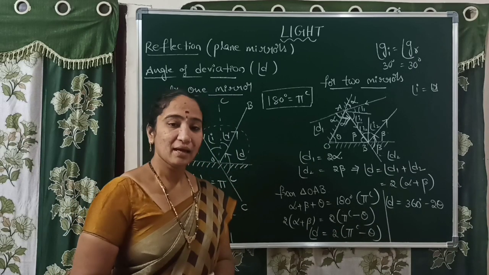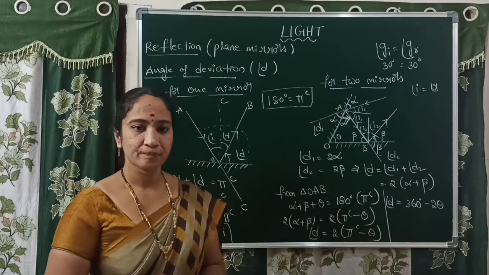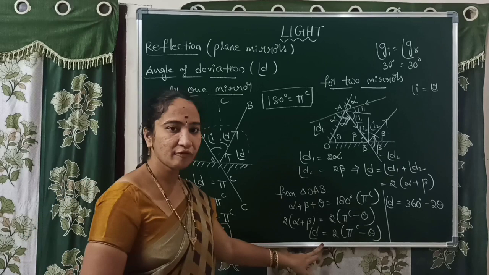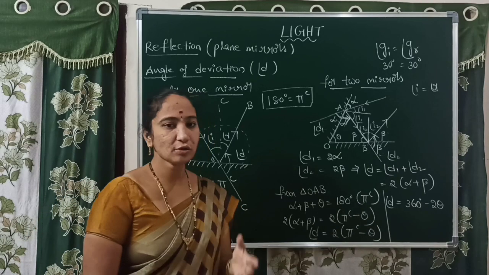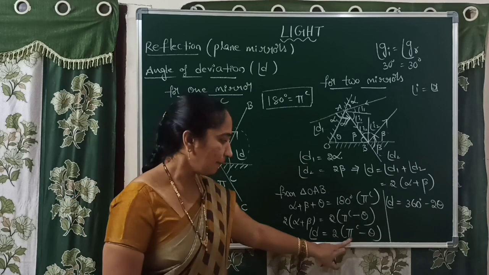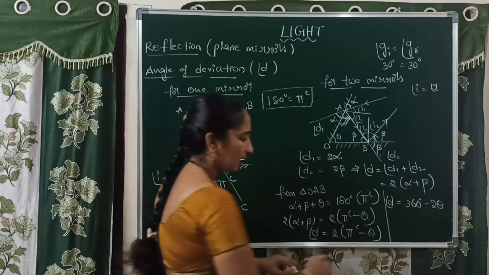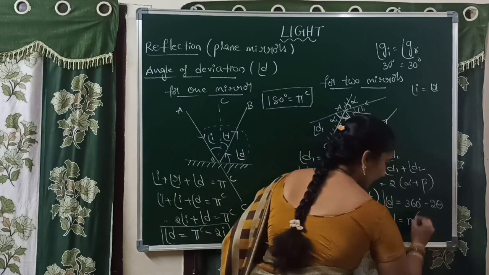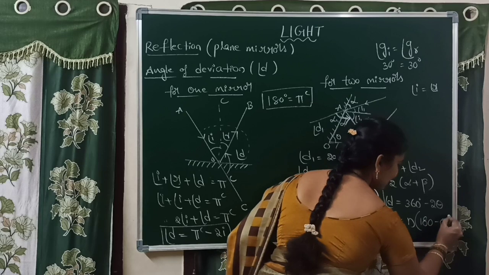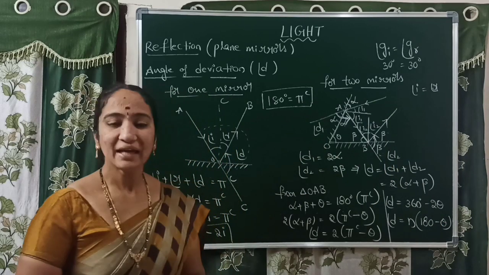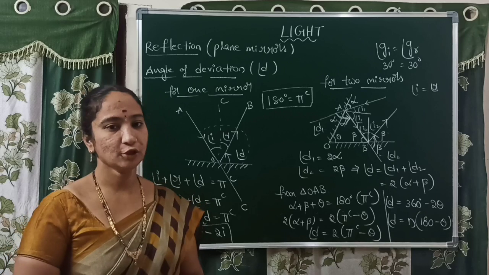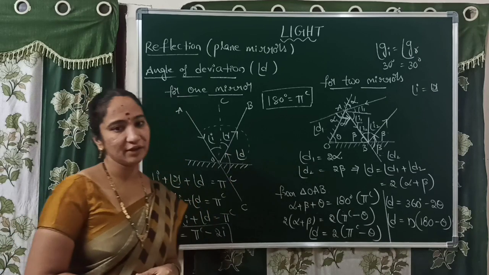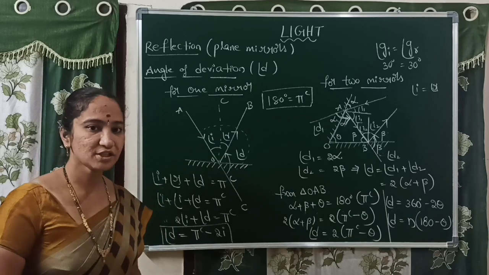So like this you can incline a number of mirrors. For example, if you incline 3 mirrors, how to calculate the angle of deviation? Instead of 2, you just replace it with 3. That means 3 of pi radians minus theta. So like that, the angle of deviation you can calculate by the formula n of 180 degrees minus theta. What does n represent? n represents the number of mirrors you took. So this is the concept of angle of deviation.